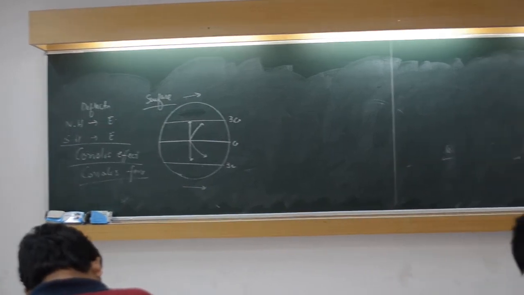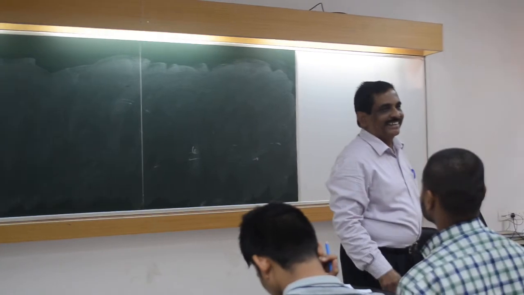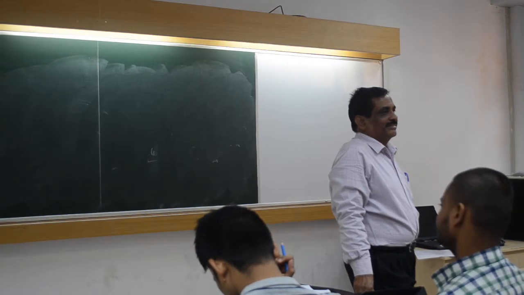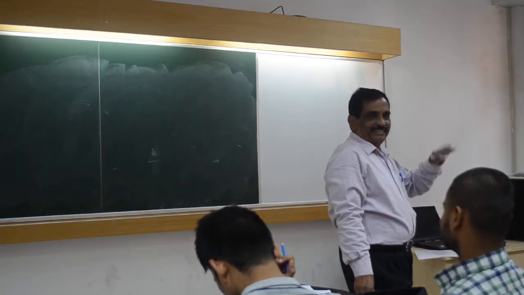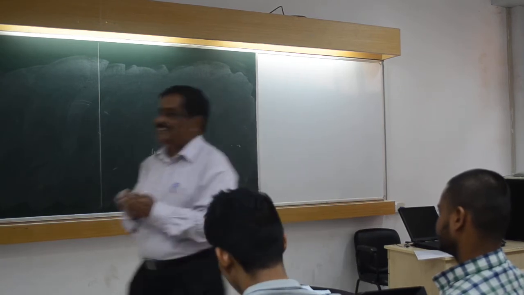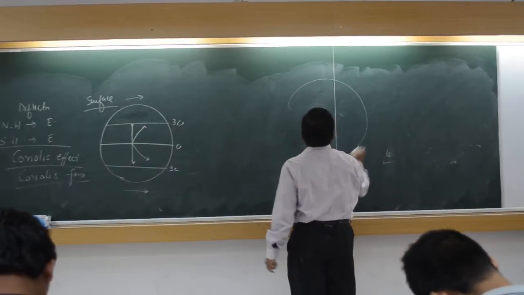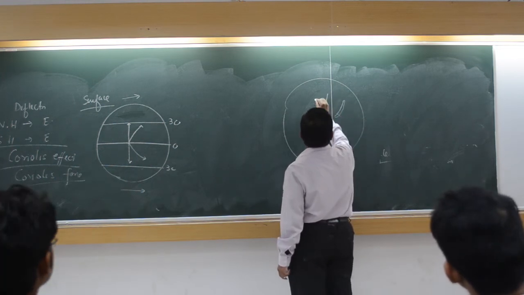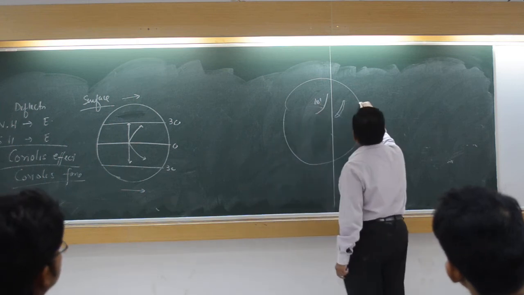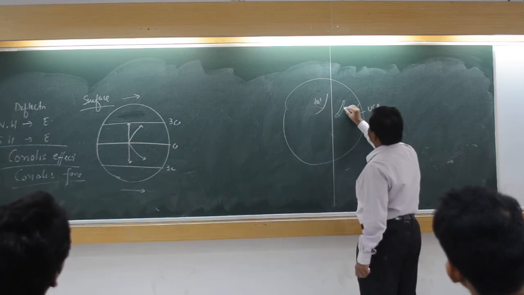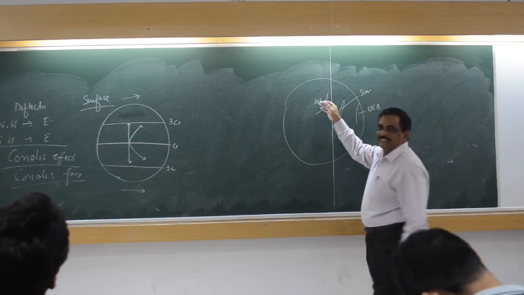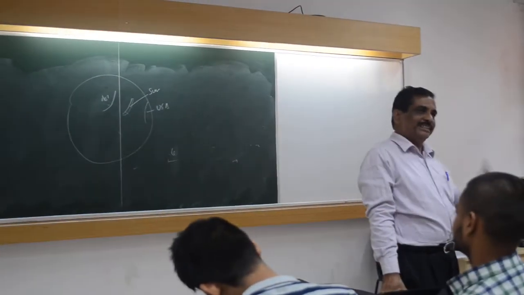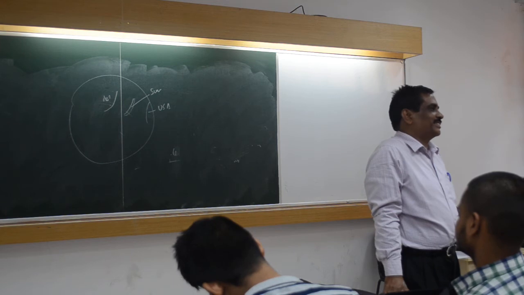Which continent sees the sun first? Japan. Japan only sees it. At that time no other continent has seen the sun, because other continents are so far from Japan. Suppose Japan is here. The nearest place is, suppose, Asia. Forget that. This side, USA. When Japan sees the sun, at that time it is still dark. Only Japan sees it for the first time. Then other continents start seeing.